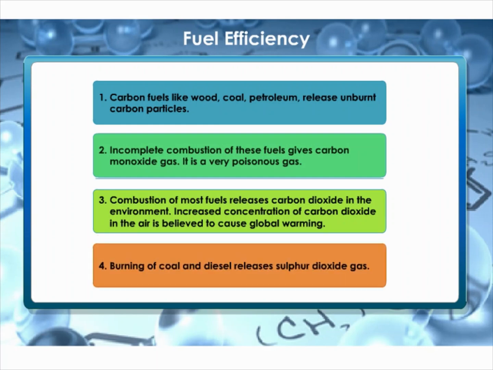Burning of coal and diesel releases sulfur dioxide gas. It is an extremely suffocating and corrosive gas. Moreover, petrol engines give off gaseous oxides of nitrogen. Oxides of sulfur and nitrogen dissolve in rainwater and form acids. Such rain is called acid rain. It's very harmful for crops, buildings, and soils.